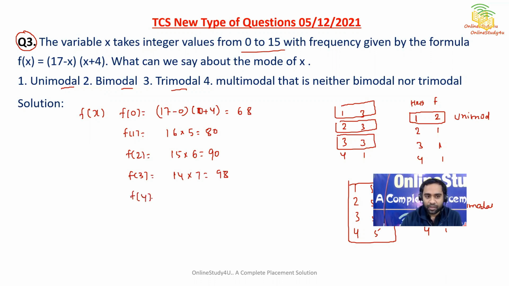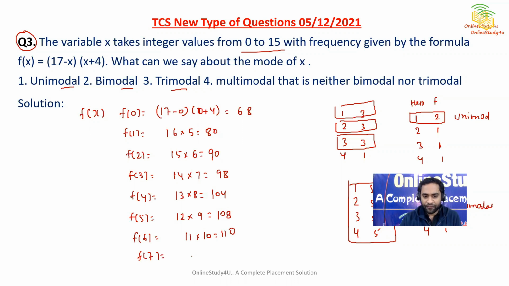Then if you put 4, then 17 minus 4 is 13, and 4 plus 4 will be 8. 13 8s are 104. Then if you put 5, 17 minus 5 will be 12, and 5 plus 4 will be 9. So 12 9s are 108, right? If you put 6, then 17 minus 6 is 11, and 6 plus 4 is 10, it will be 110. If we put 7, then 17 minus 7 is 10, and 7 plus 4 will be 11, 110.